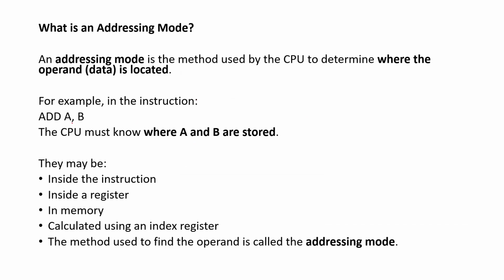For example, ADD A, B. The CPU must know where A and B are stored. This may be inside the instruction, inside a register, in memory, or calculated using an index register. So finding where the operand is stored is called the addressing mode.